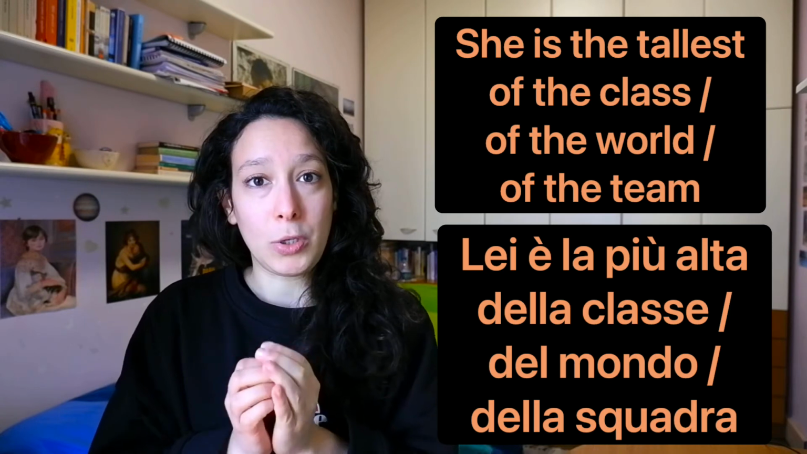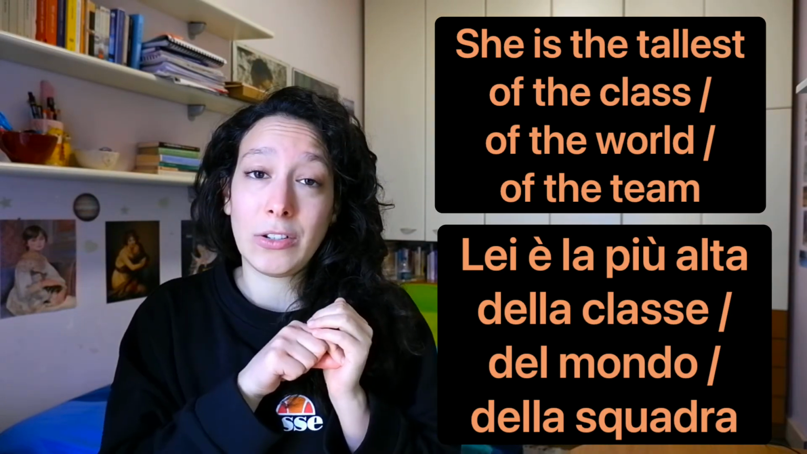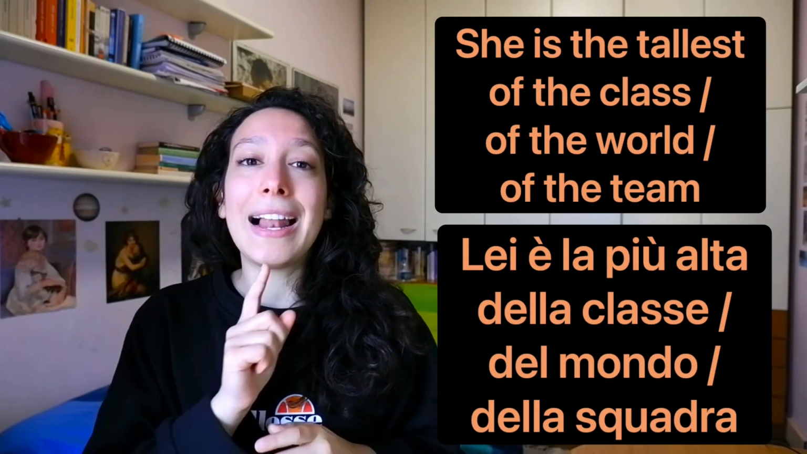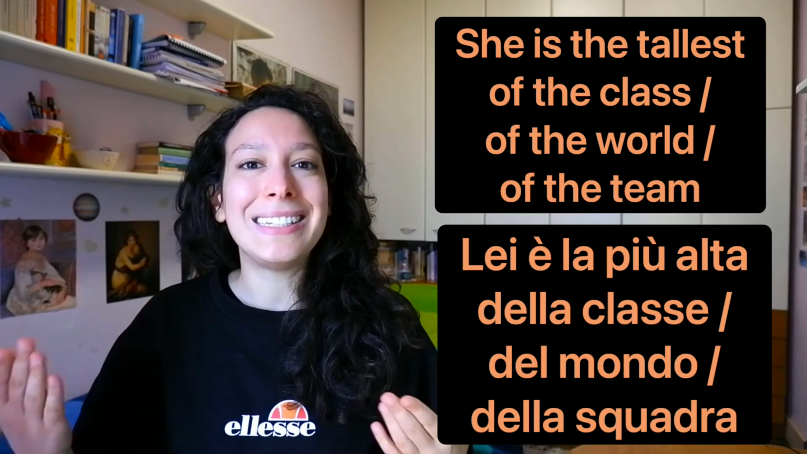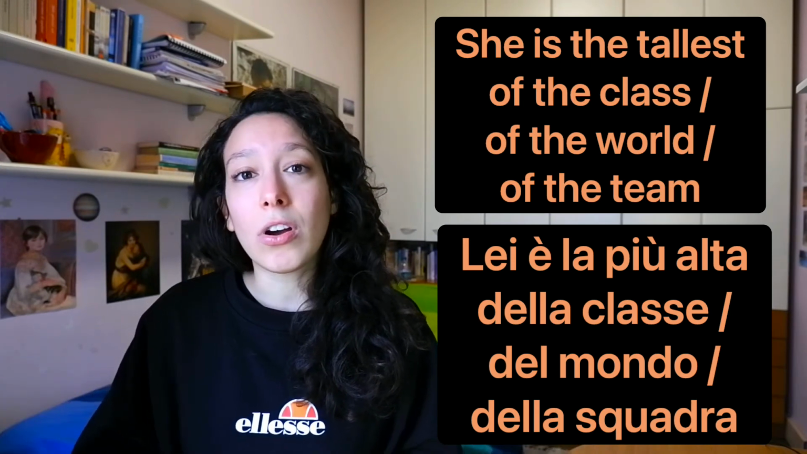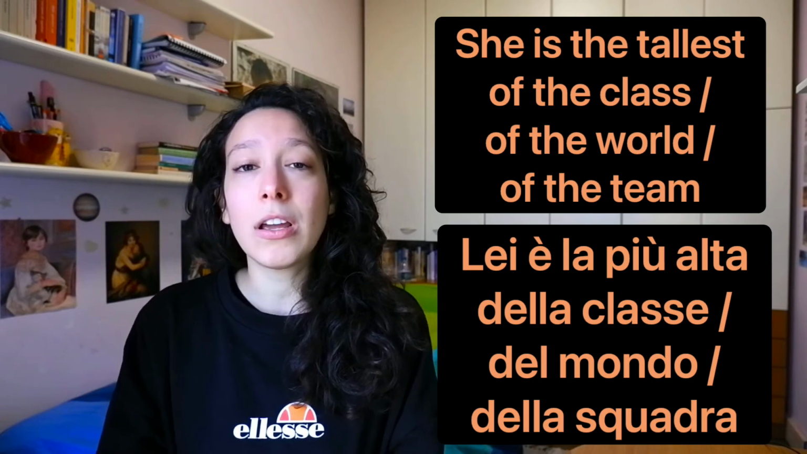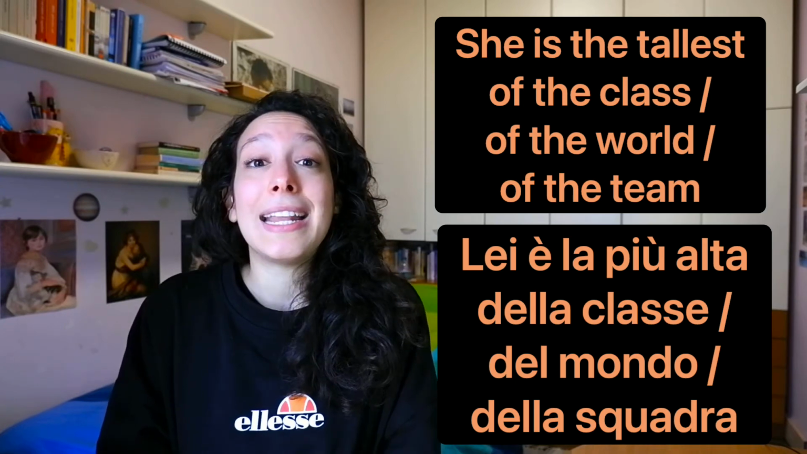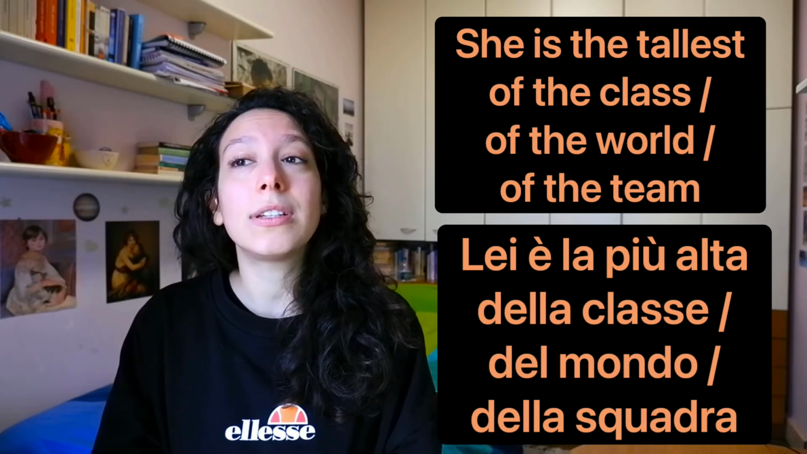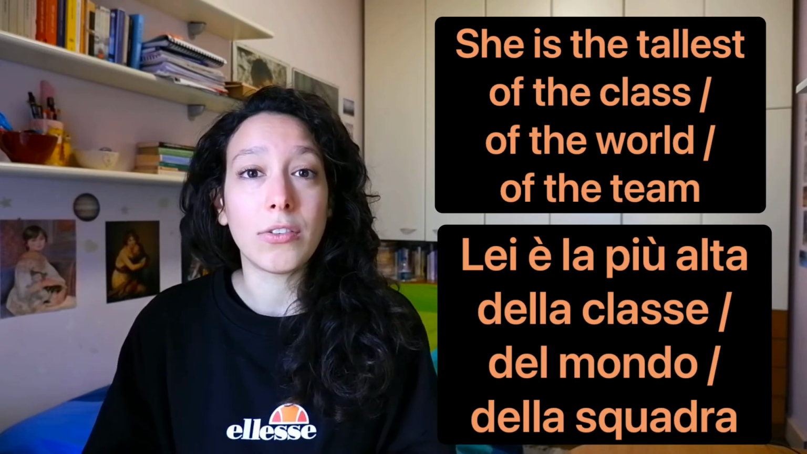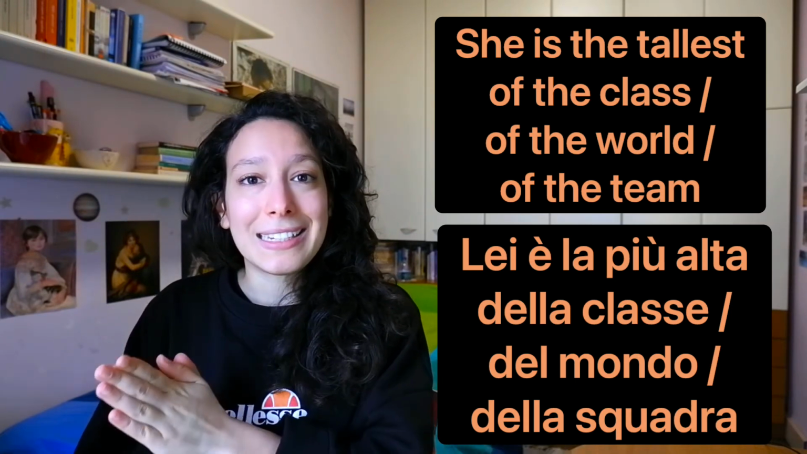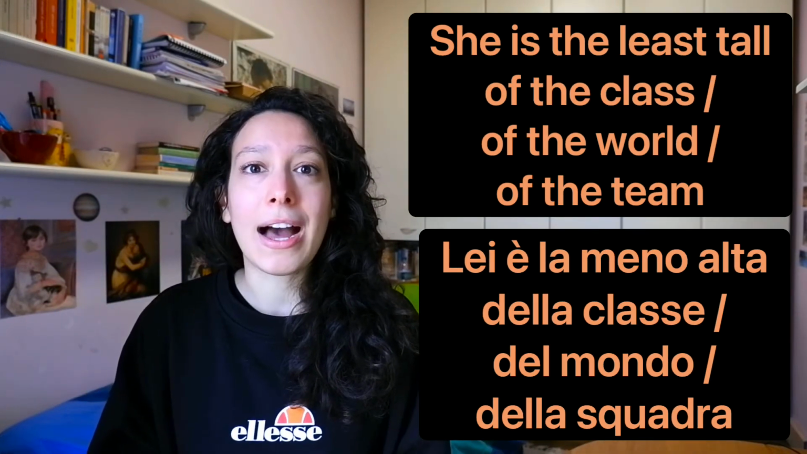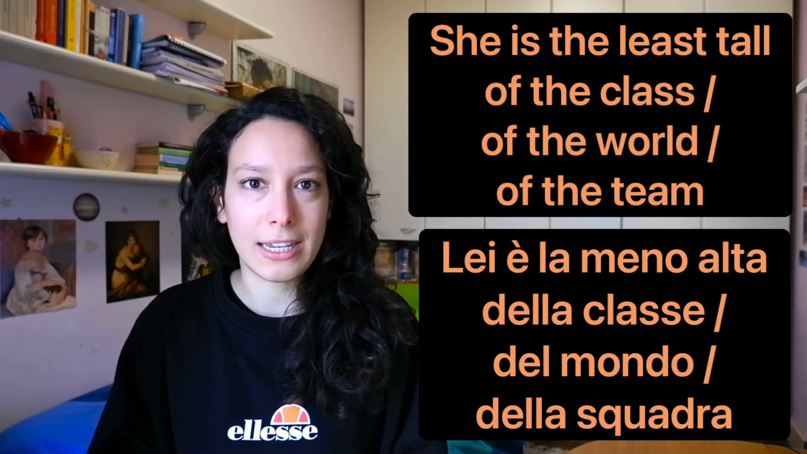We take again this più, this more, but we need to add the article. The article according to the subject, just like in English. The tallest of, la più alta di. In this case we add the article also for the second term of comparison, so la più alta della classe, because it's la classe, del mondo, because it's il mondo, della squadra, again la squadra, of the team, so più alta di, or meno, the least. Lei è la meno alta della classe, del mondo, della squadra, etc.